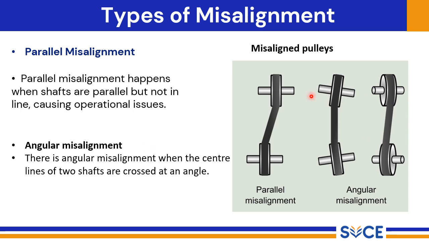On the left, you see parallel misalignment. The shafts are parallel but offset. On the right, you see angular misalignment. Shafts intersect at an angle. Misaligned pulleys are a common example of both parallel and angular misalignment. As you can see in these diagrams, pulleys are not properly aligned, leading to either a parallel offset or an angular deviation of the belt. This can cause premature wear on the belt and pulleys, as well as introduce vibration and noise.